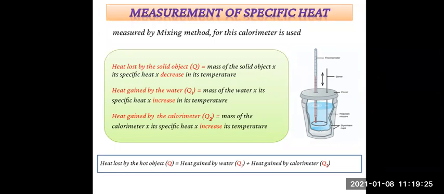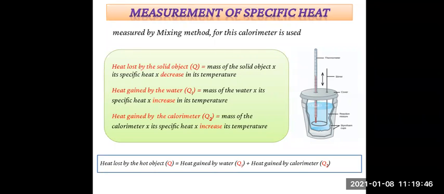Then heat gained by the water, Q1, is equal to mass of water multiplied by its specific heat and by the increase in its temperature. Heat gained by the calorimeter, Q2, is equal to mass of the calorimeter multiplied by its specific heat and by the increase in its temperature.